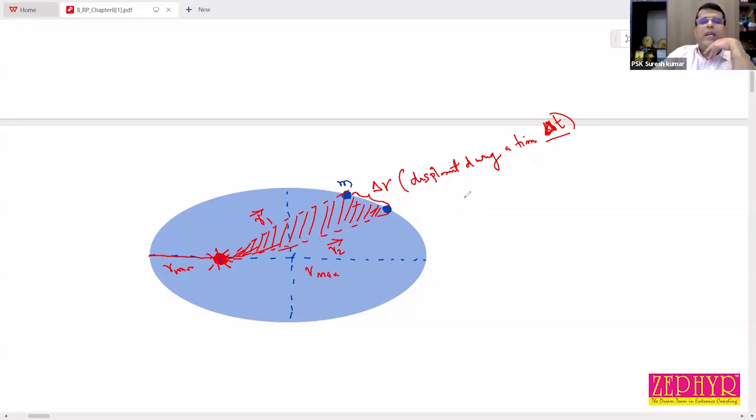How can we find this area? Delta A is equal to, let us imagine this is a small triangle, so half into base into height.